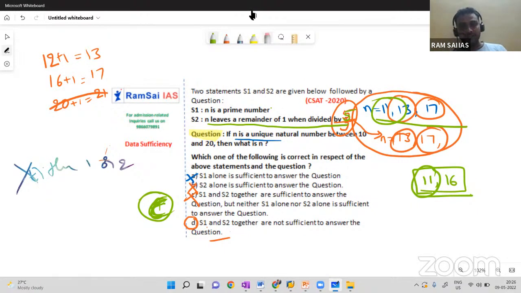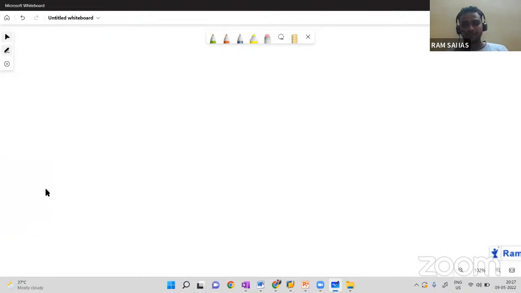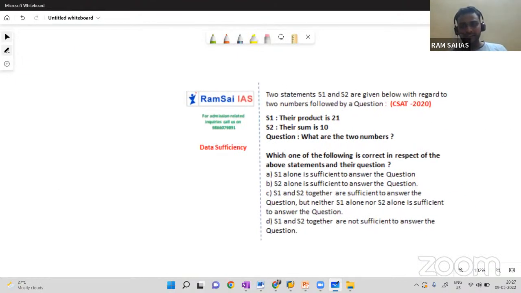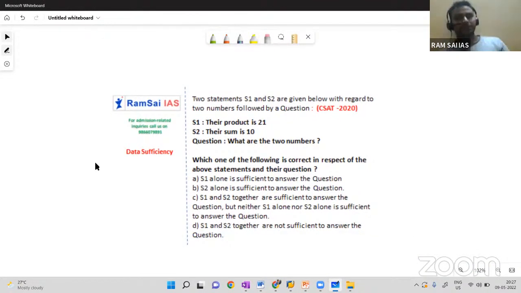Okay. So let me erase everything. Now you can look at the problem carefully. You can interpret it easily. Is it clear? So answer for this particular question is D. Now, next one. So this was asked in 2020 and it's very simple, right? So next one, it's very simple one asked in 2020 itself.